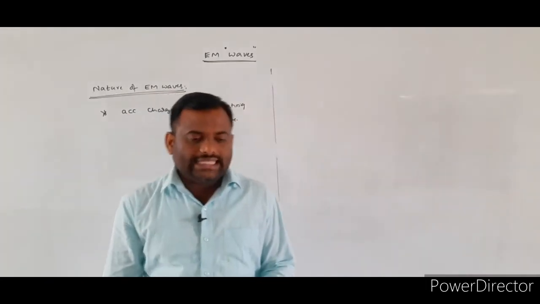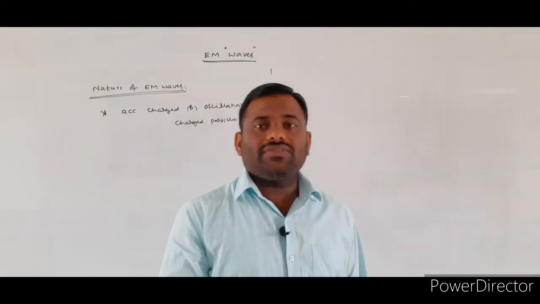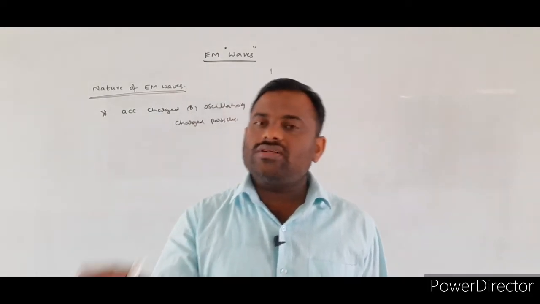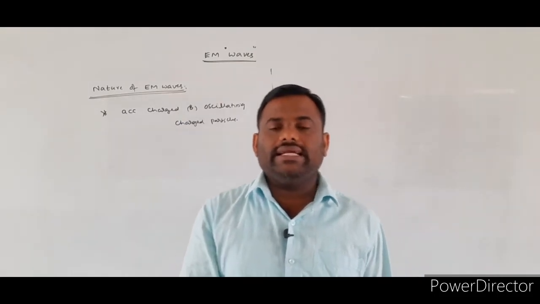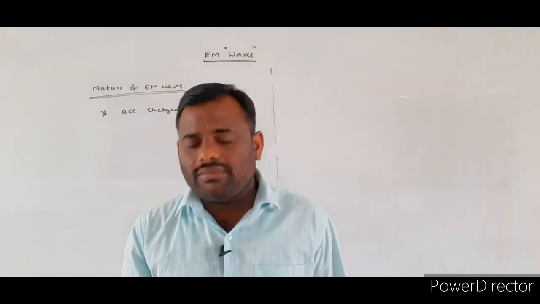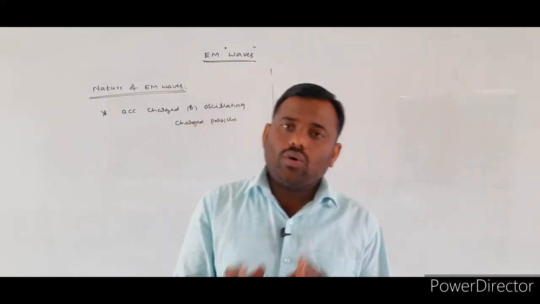So we studied in the case of oscillations, if any one of the particles is vibrating or oscillating, the displacement of the oscillating particle will be represented in the form of either a sine wave or a cosine wave.